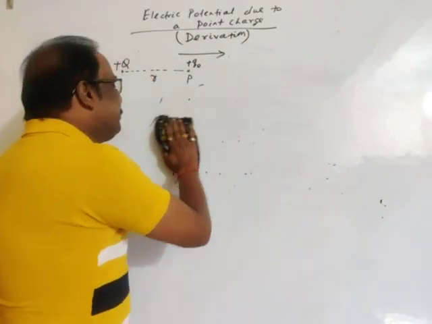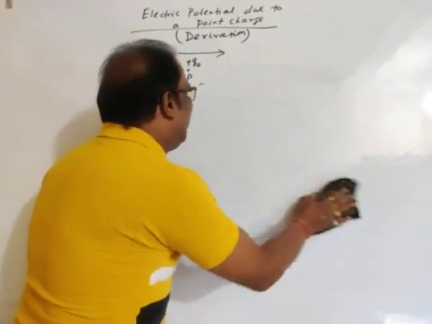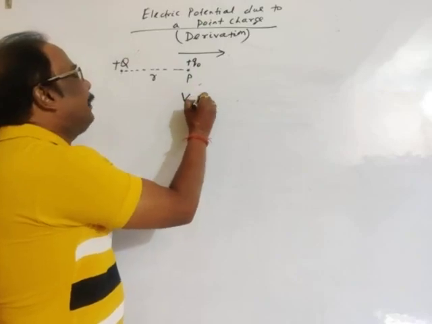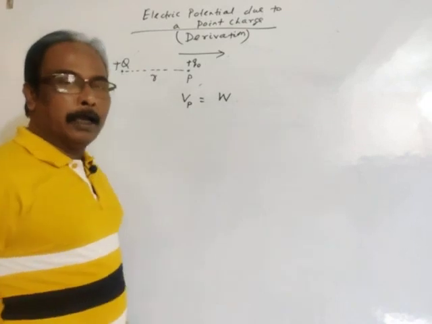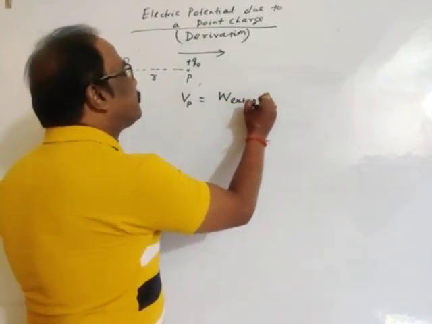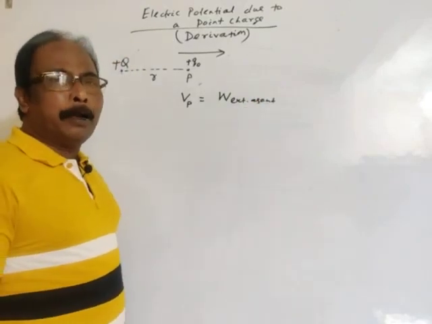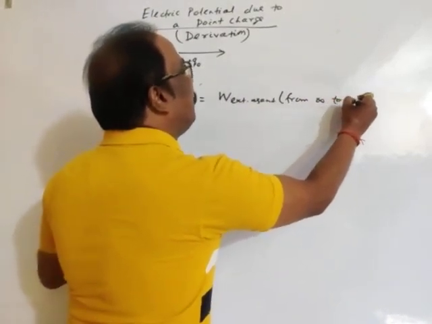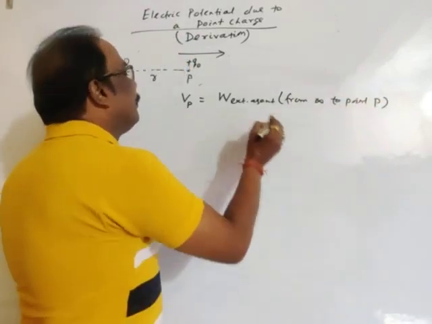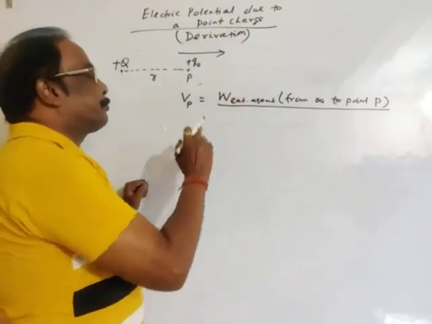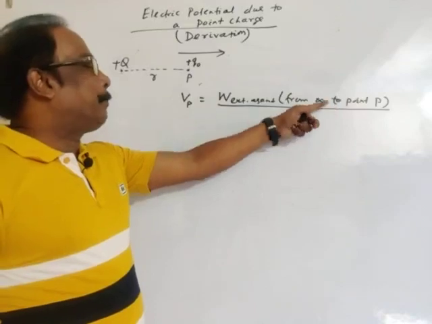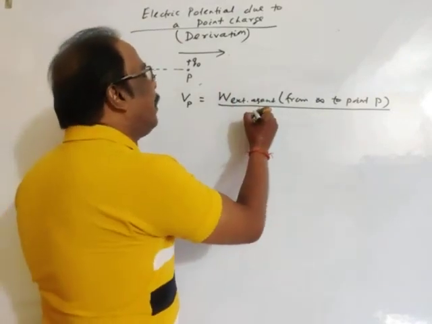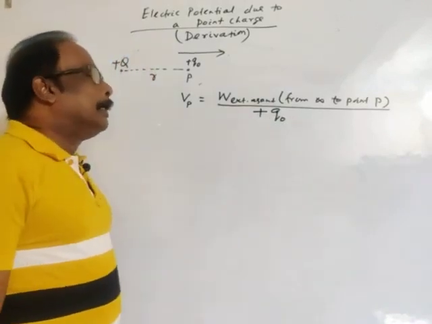In a simpler way, we can write: electric potential, symbol V, at point P is defined as the amount of work done by an external agent in moving the charge from infinity to point P. The amount of work done in moving a test charge from infinity to point P with the help of an external agent, and as you know, electric potential at any point is work done per test charge or work done per unit positive charge.